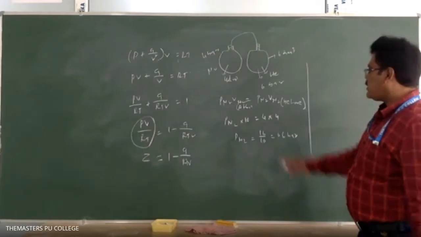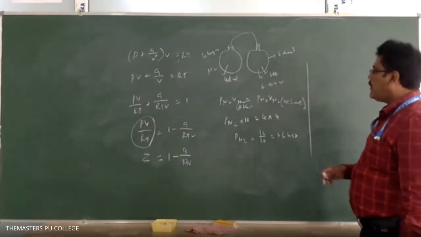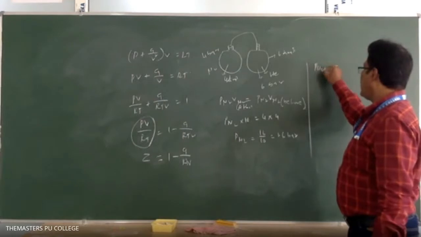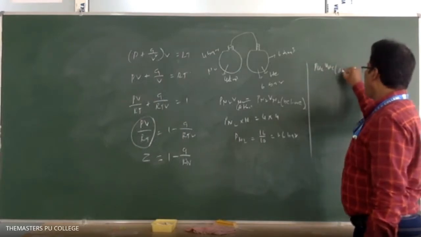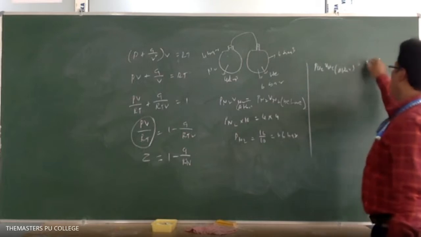Yes. So like this, for the oxygen gas or helium gas also, you calculate PHe after, equal to PHe before into VHe before. After means you have to calculate this. The volume is again 10 liters, 10 decimeter cube, and PHe before is 6, into 6. So PHe is equal to 36 by 10, that is 3.6 bar. Okay.